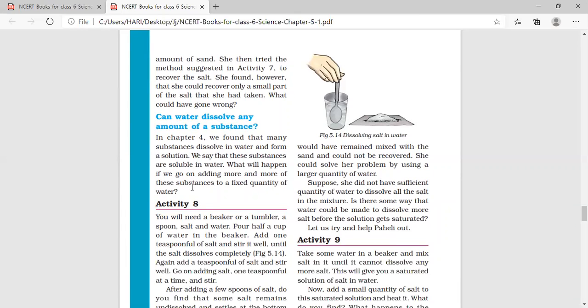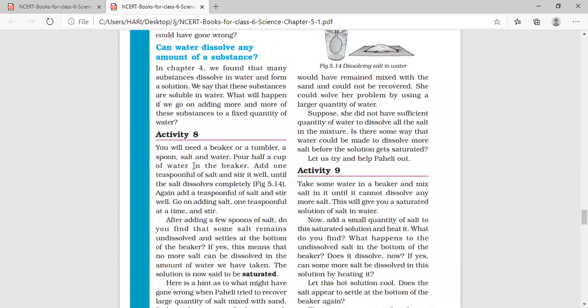See, activity 8. For this, you need a beaker or a tumbler, a spoon, salt and water, or half a cup of water in a beaker. Add 1 teaspoon of salt and stir it well until the salt dissolves completely. Again add a teaspoonful of salt and stir well.